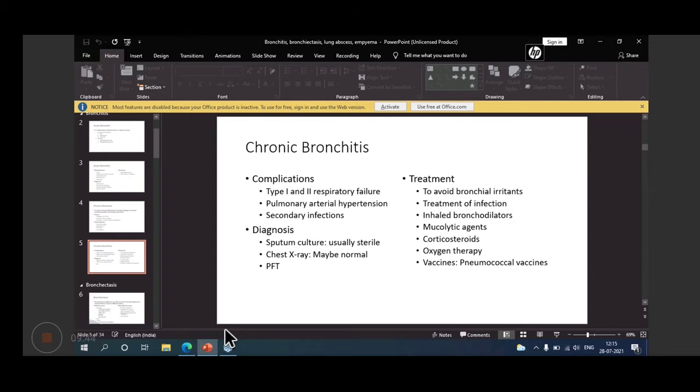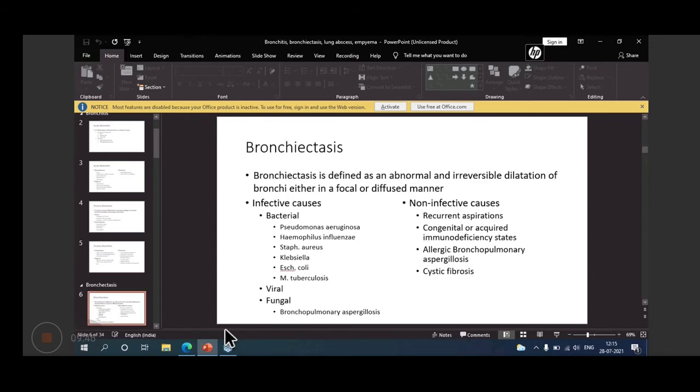Then coming to bronchiectasis. What is bronchiectasis? It is defined as an abnormal and irreversible dilatation of bronchi, either in a focal or diffuse manner. This definition is based on pathological changes. It's an abnormal and irreversible dilatation of bronchi.